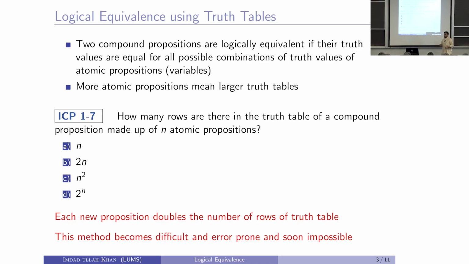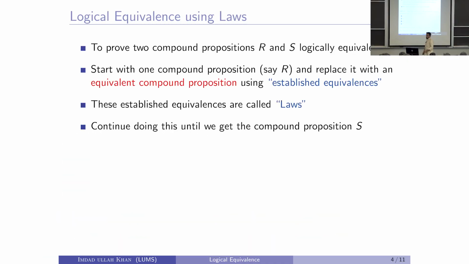Okay. There are more errors, you are going to make many errors. If I give you 4 possibilities, you will forget one, you will repeat one, a lot of mistakes are made, right. And it just makes it impossible to work with anything double digit number of bits or double digit number of atomic propositions. Just nobody can draw it, right. 2 to the 10 is already 1024, right. So, nobody can just draw it, you just do not have too much paper. So, we need another systematic way to establish the equivalence of 2 propositions.